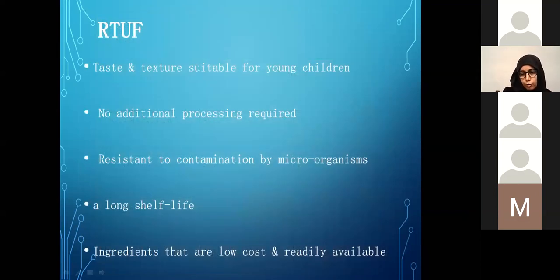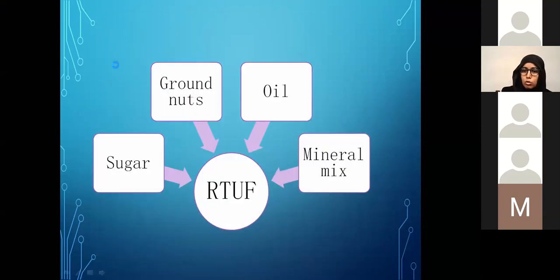Ready-to-use therapeutic foods are another modern category of supplements. These are foods that are ready to be used, do not need any preparation, have no additional processing, and have a very long shelf life, and of course they have good taste to match the palatability. These are usually based on ground nuts, providing all the medium chain fatty acids for quick calories, along with mineral mix to provide potassium, zinc, and other minerals they are deficient in, and a lot of sugar.